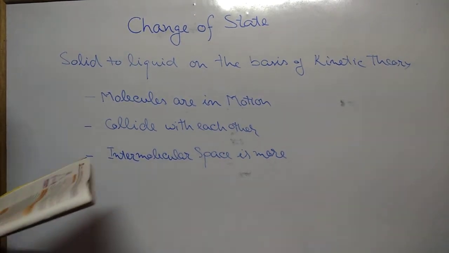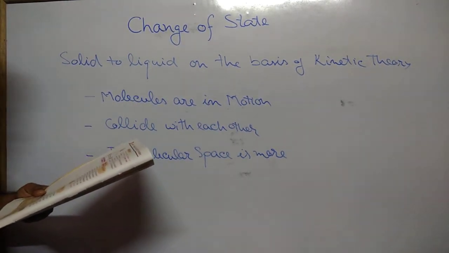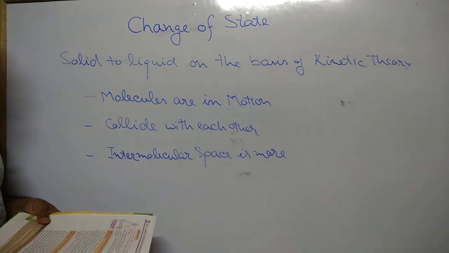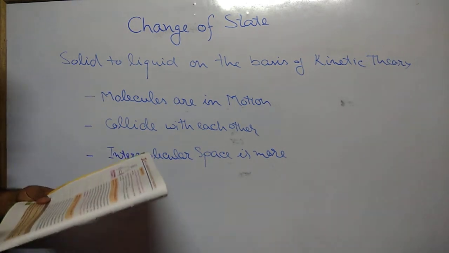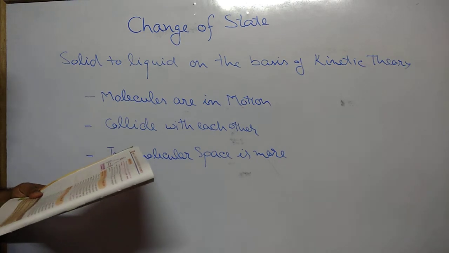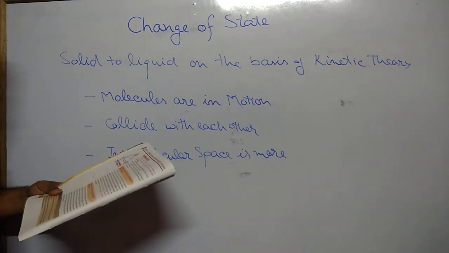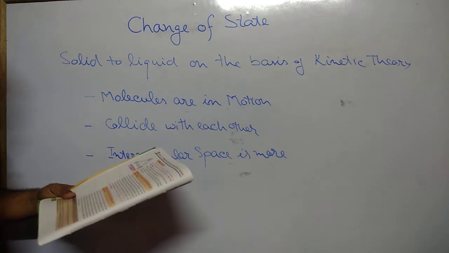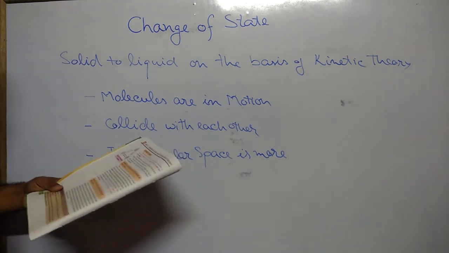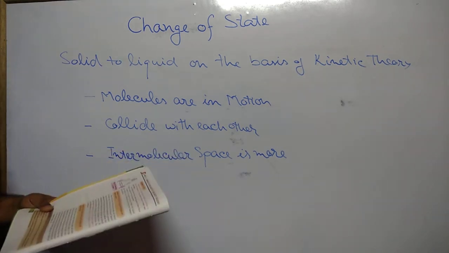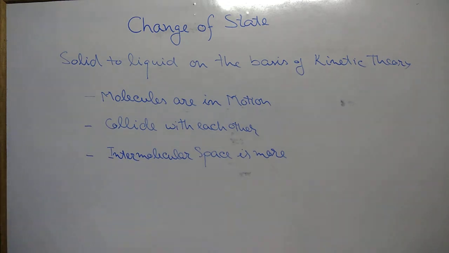This change in state from solid to liquid is known as melting. All of you must remember the change in state from solid to liquid is called melting or fusion, and the temperature at which this happens is called the melting point. So hope this concept is clear to you. Same concept for liquid to gas.